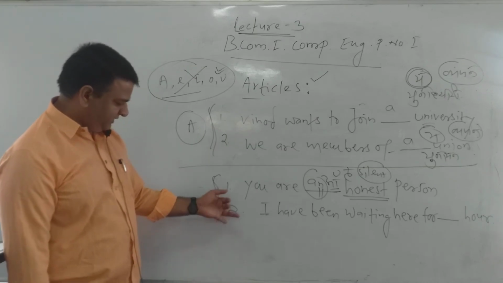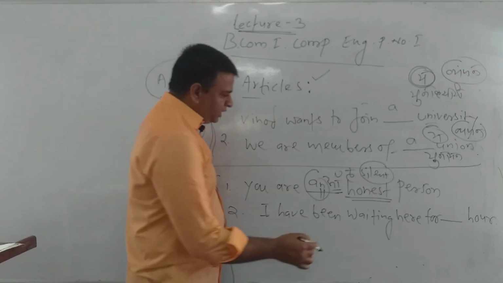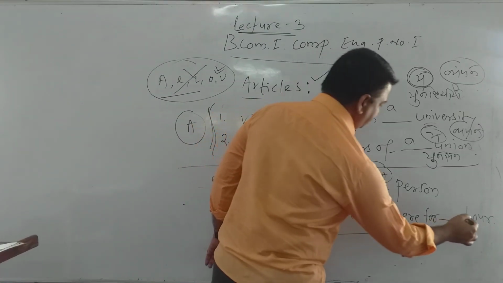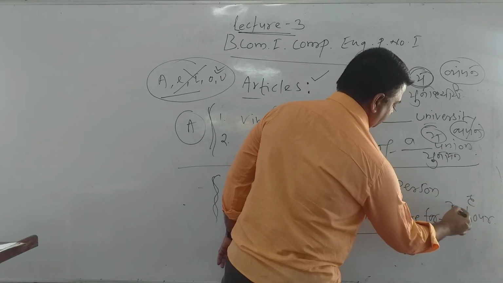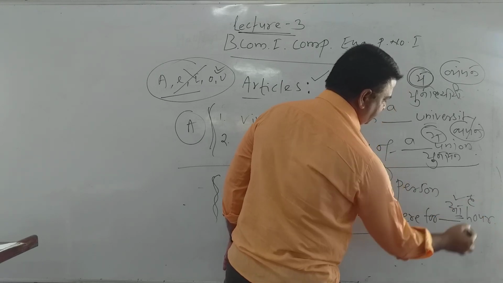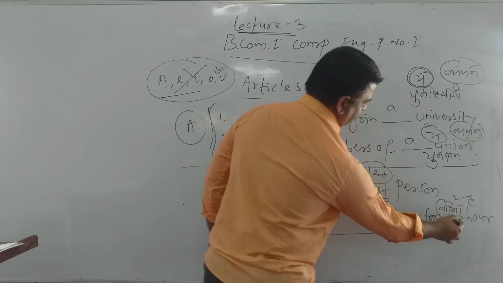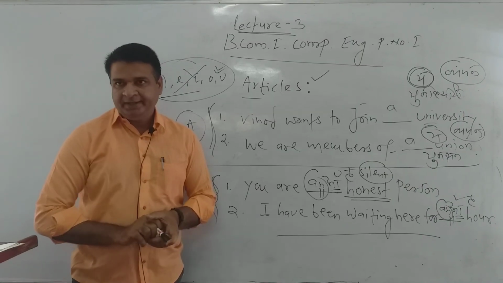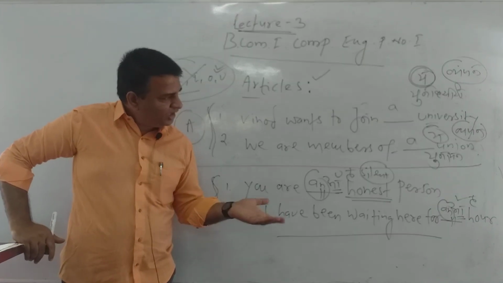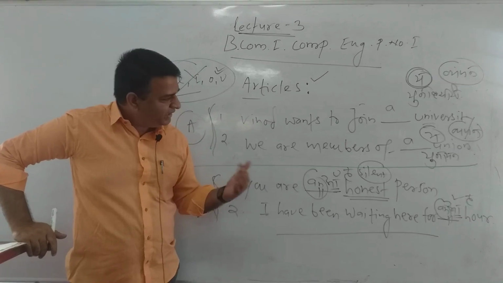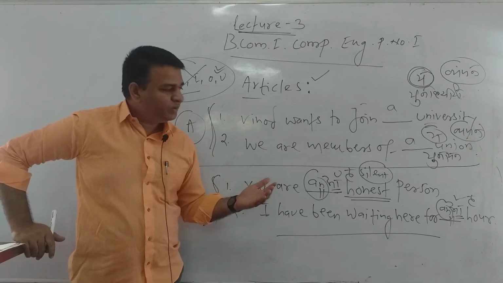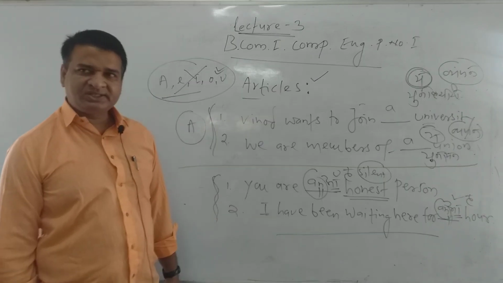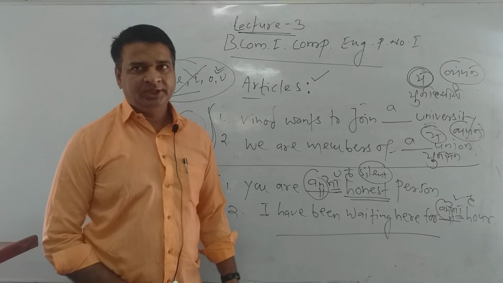Then in the second sentence, I have been waiting here for dash hour. In this hour, h is silent, so we pronounce it like our, so we have to use an over here. So my dear students, just keep in mind how to use article a and an and where we have to use them. With this I will stop here. In the coming class we will discuss the definite article the. Thank you very much.